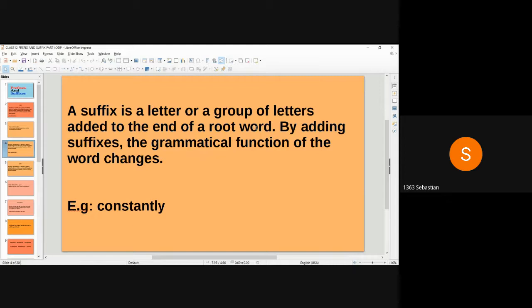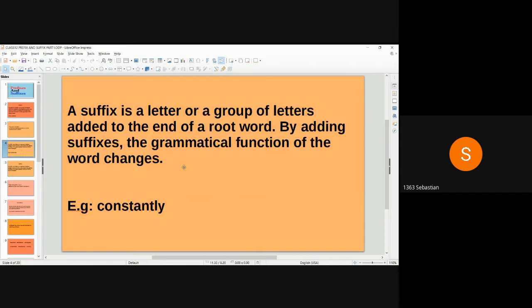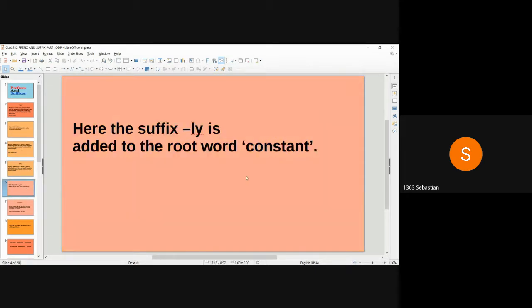What is a suffix? A suffix is a letter or a group of letters added to the end of a root word. By adding suffixes, the grammatical function of the word changes. Example, constantly. Here the suffix ly is added to the root word constant.